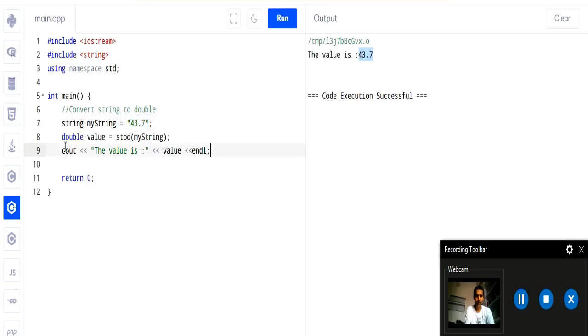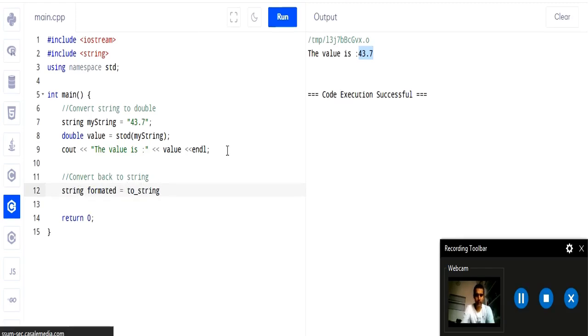Okay, and suppose you want this double value to change again to a string value, then use this, convert back to string. Okay, string formatted equal to underscore string, and pass the variable which is value here. Okay, and now let it print.